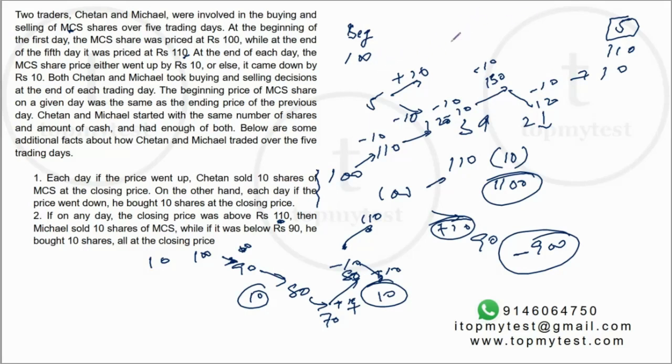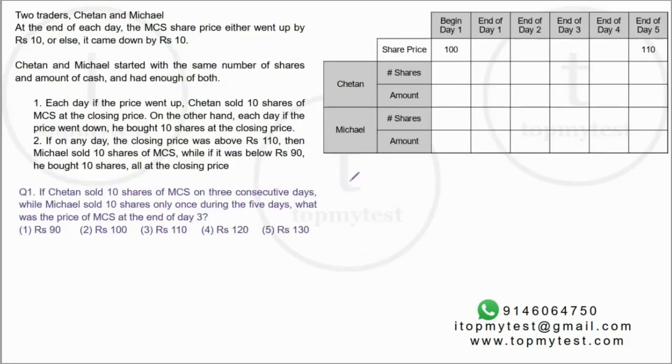We know overall there are 3 rises, 2 falls, and what will be the range in which they are trading. Beyond this, we cannot do much. Let's go to the individual questions and try to solve them. Okay, question number 1. Chetan sold 10 shares of MCS on 3 consecutive days, which means on 3 consecutive days, price rise happened.